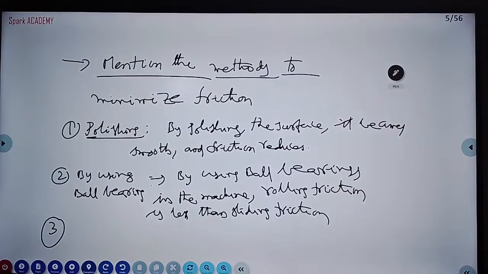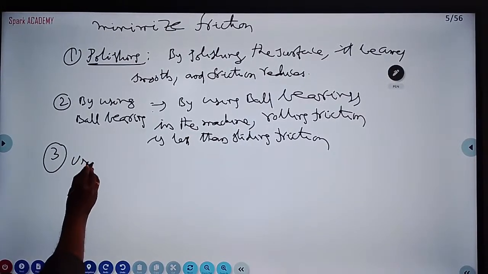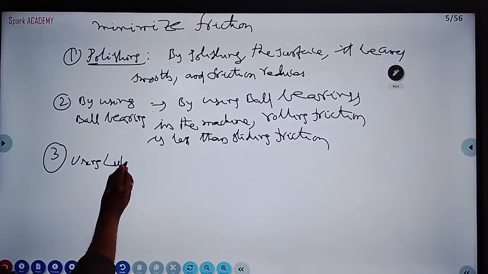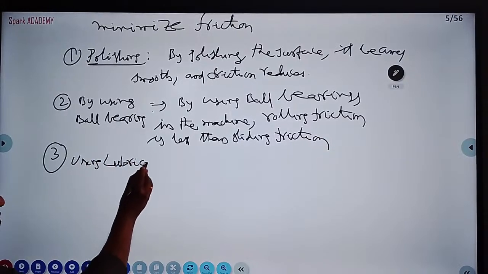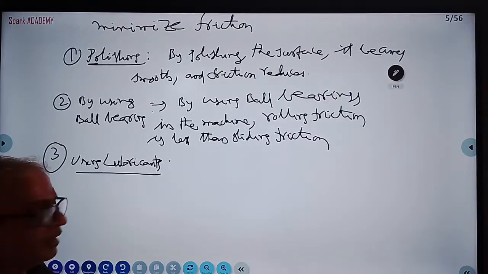Then next thing is using lubricants. Lubricants means oil. So if any vehicle is rusted, what will you do? Will apply grease or oil.